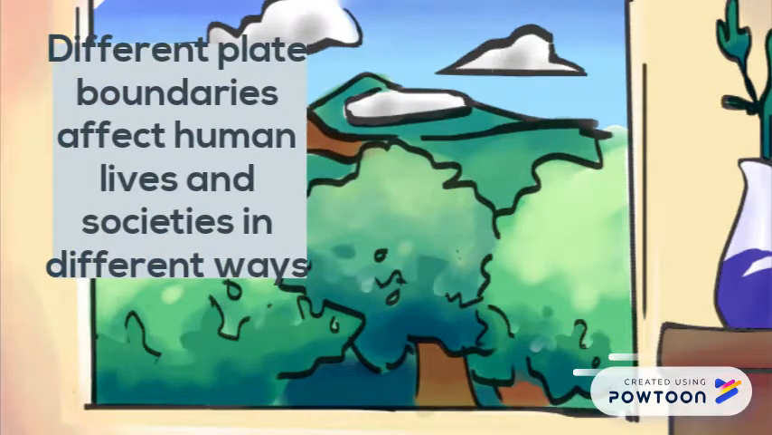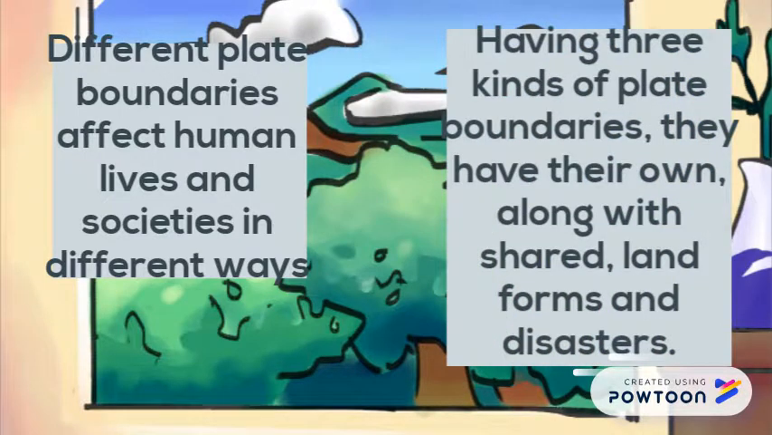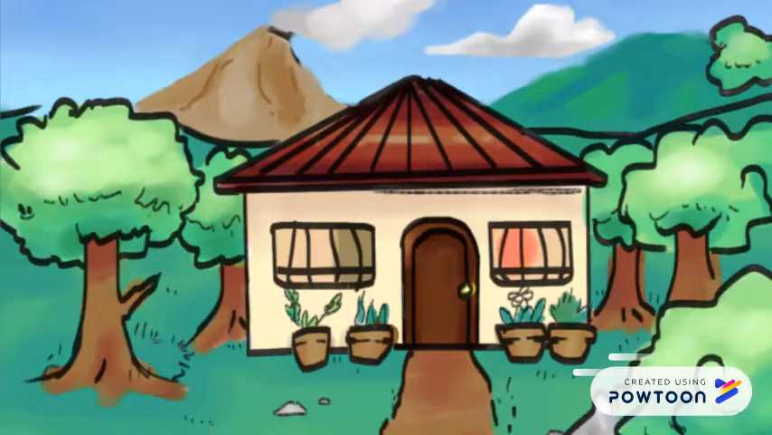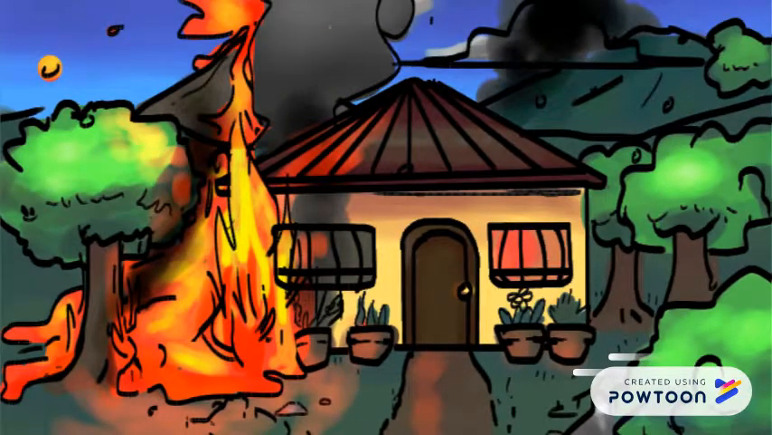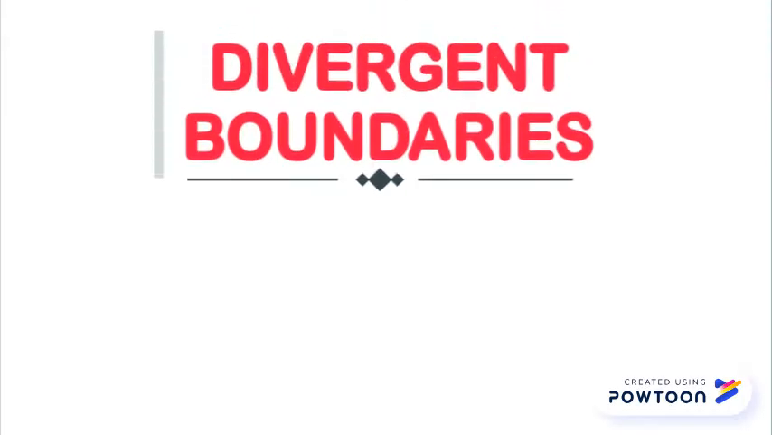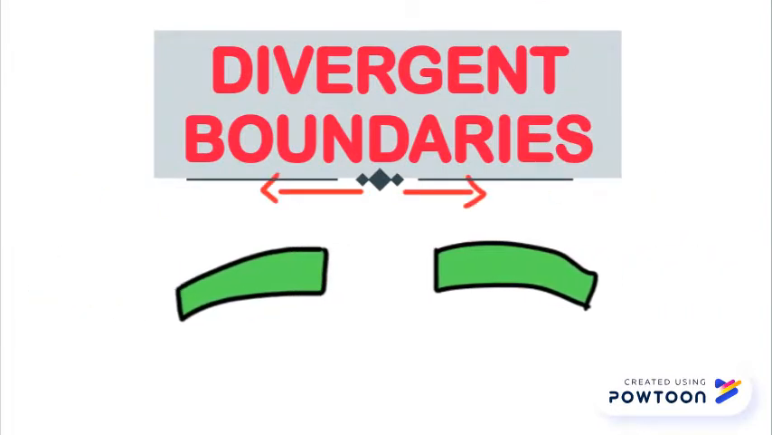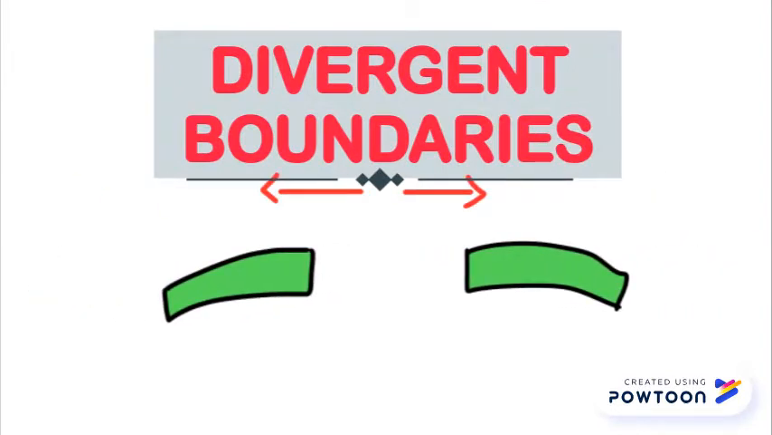Different plate boundaries affect human lives and societies in different ways. Having three kinds of plate boundaries, they have their own, along with some shared, landforms and disasters. In this presentation, we will talk mainly about disasters. Starting off with divergent boundaries, the plates move away so they don't make any seismic activity or destructive landforms.